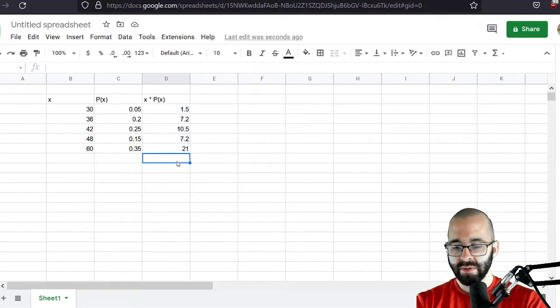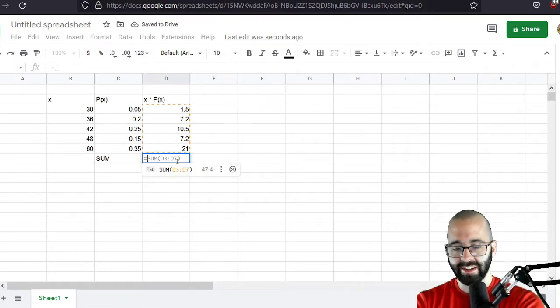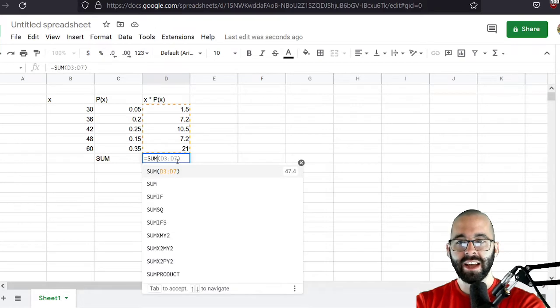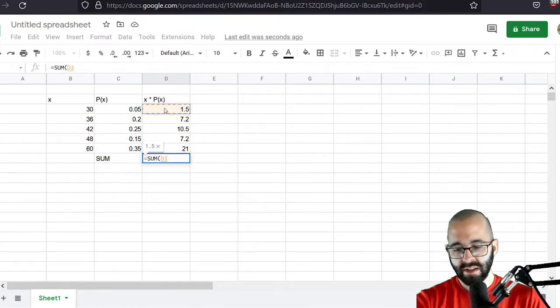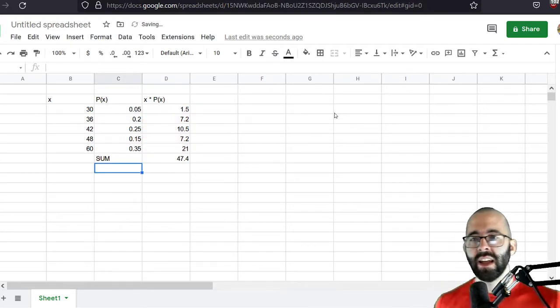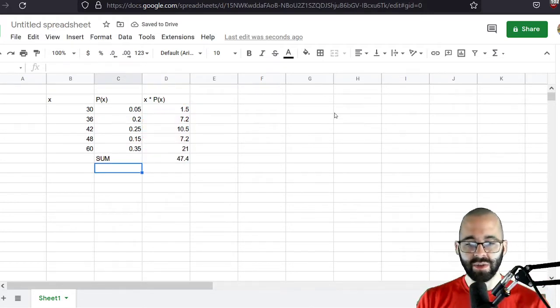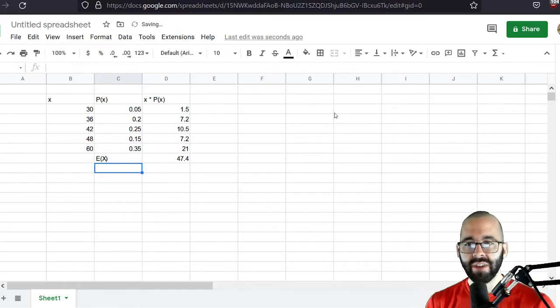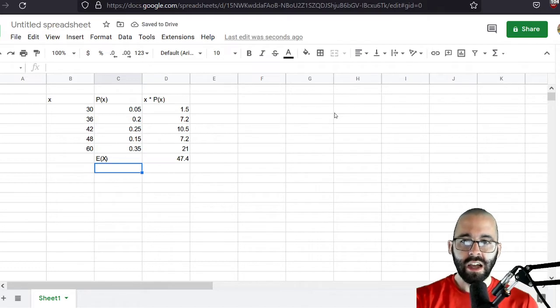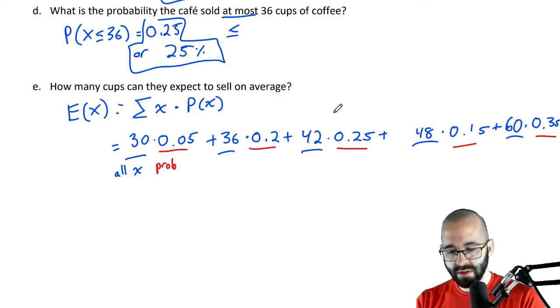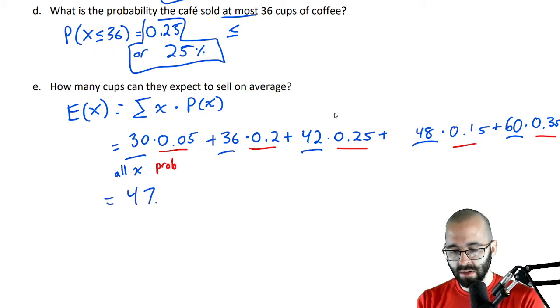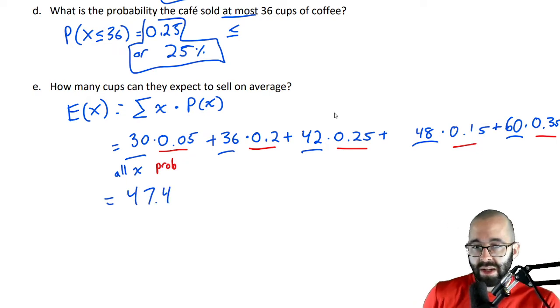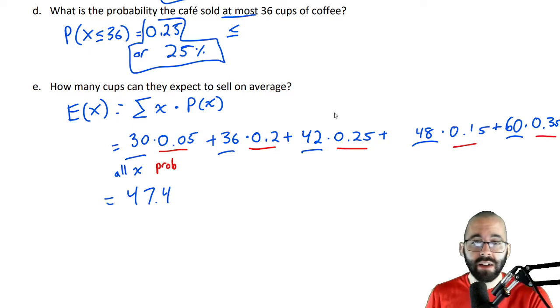Okay, and we need to add them all up. One thing we can do is add them all up right here. Equals. Again, it automatically suggests SUM parentheses. Just hold and click these cells and close the parentheses. And this is our expected value. This is the expected value of our random variable x, 47.4. So we could say, on average, we expect to sell about 47 cups of coffee a day.